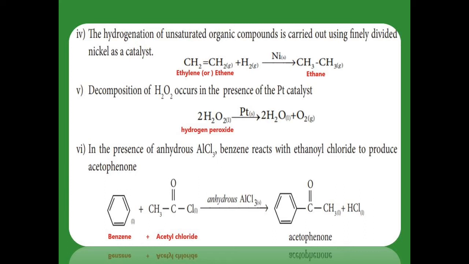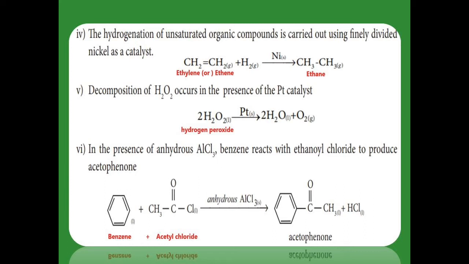The next one, decomposition of hydrogen peroxide. The hydrogen peroxide is in a liquid state, it decomposes and gives water and oxygen. Water is in a liquid state and oxygen is in the gaseous phase, but the platinum is in the solid phase. So here the catalyst alone is in a different phase when compared to the reactant and product. So we have to mainly concentrate on the catalyst only. Catalyst is in a different phase from the reactant and product, so it is a heterogeneous catalyst.